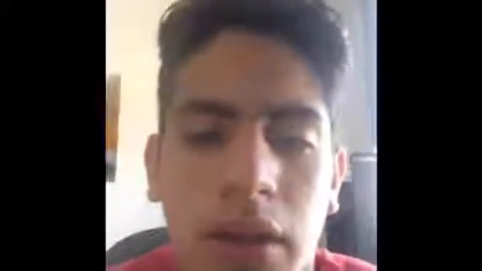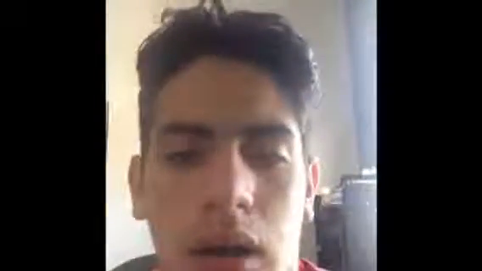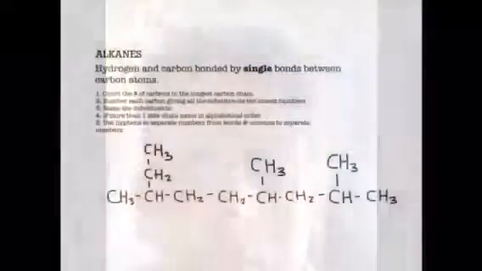Hydrocarbons can be classified into two classifications, which are the acyclic hydrocarbons and the cyclic hydrocarbons. The first one, the acyclic hydrocarbons, are compounds of carbon and hydrogen in which the carbon atoms are linked in such a manner that they do not form a cyclic system. And the second classification, which is the opposite, is the cyclic hydrocarbons, which do form a cyclic system.